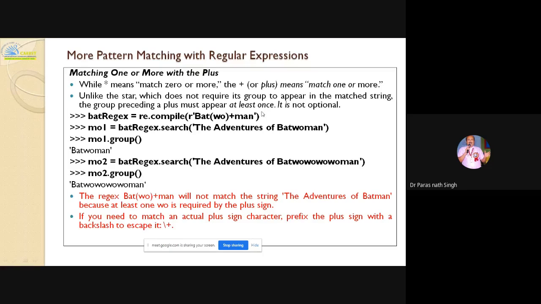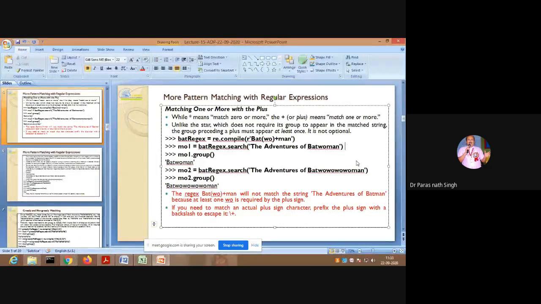Unlike the star, which does not require its group to appear in the matched string, the group preceding a plus must appear at least once. It is not optional. The plus means it must appear once. So here it will display batwoman, 1 or more. It will not match the string 'the adventures of Batman' because at least one 'wo' is required by the plus sign. So it should show no output.